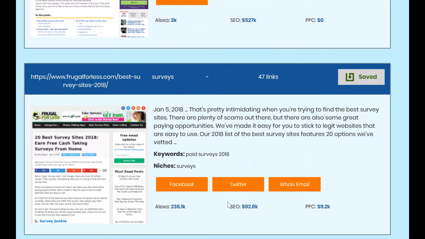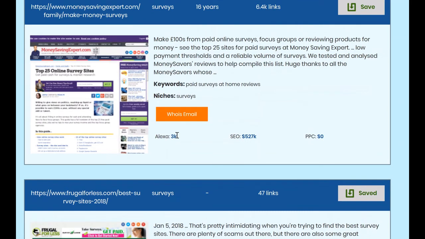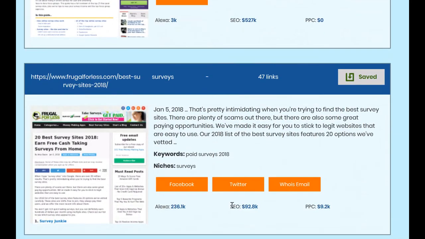And then below that we have the Alexa rank of the site, and the lower this is, the more traffic the site is getting. So you can see this one here has an Alexa of 3K, so very, very low, very, very popular site. This Money Saving Expert, very popular in the UK. Then we have SEO and PPC, and these are basically the monthly estimated value of the traffic that the site's getting from SEO and PPC. So you can see this site here is getting about $10,000 of free traffic and about $9,000 worth of paid traffic each month.